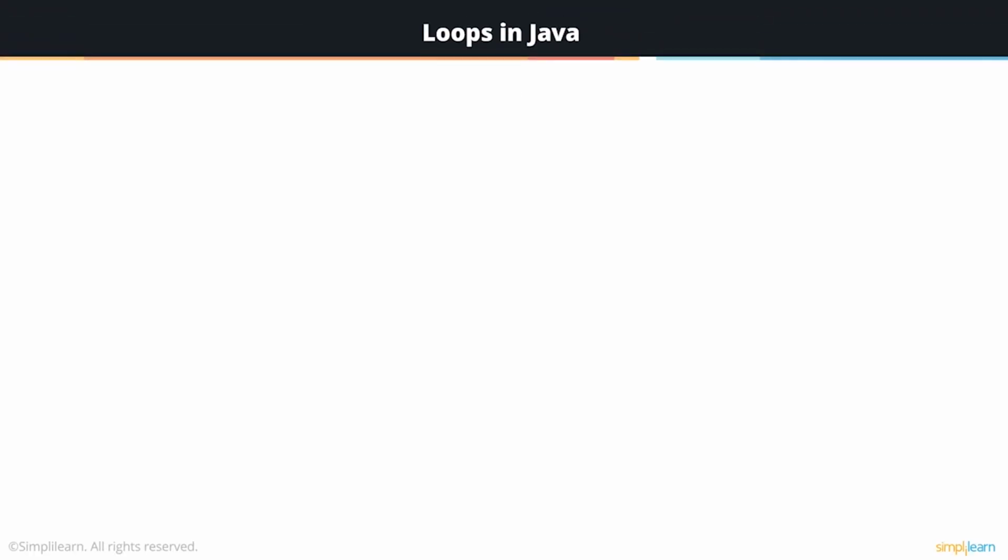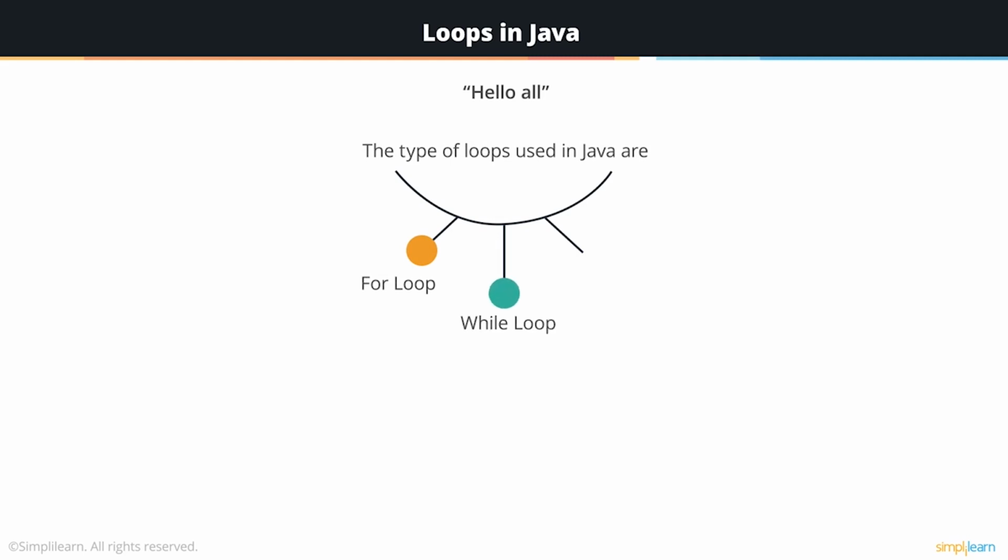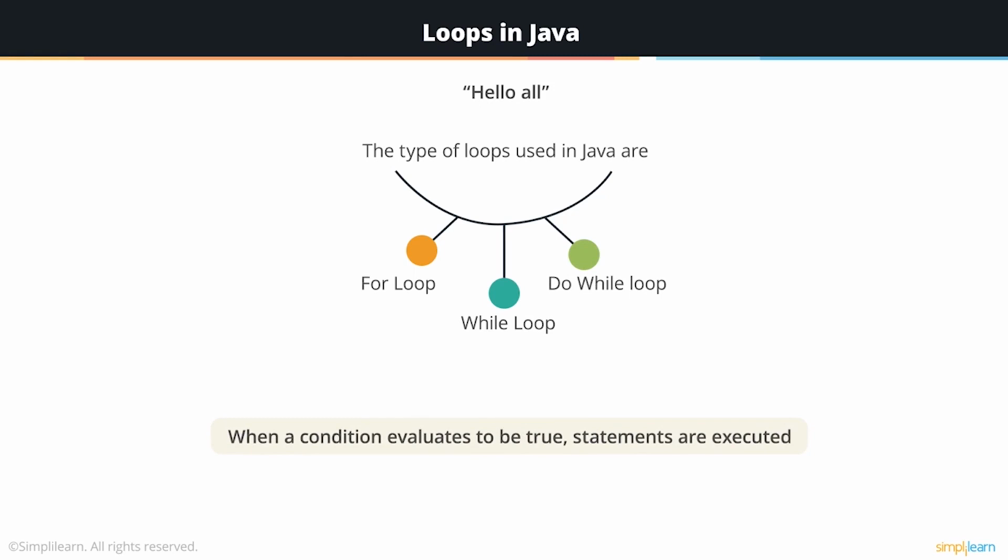Say you had to print hello all 3 times. You could do it by typing hello all in the system 3 times. But what if you had to print 100 times? What if you had to print 1,000 times? The solution to this is the use of looping statements. There are 3 types of loops that are used in Java: for loop, while loop, do while loop. When some condition evaluates to be true, these loops execute a set of instructions.